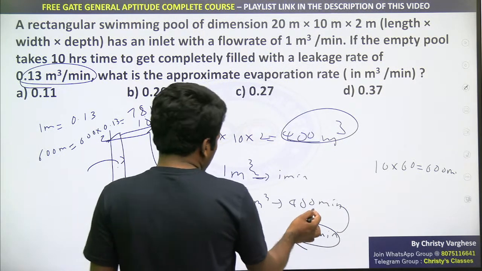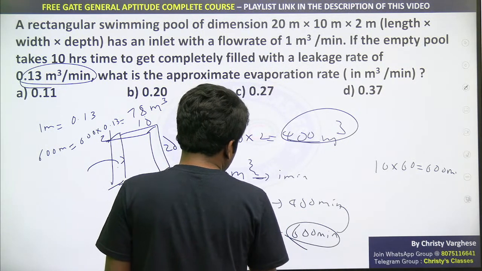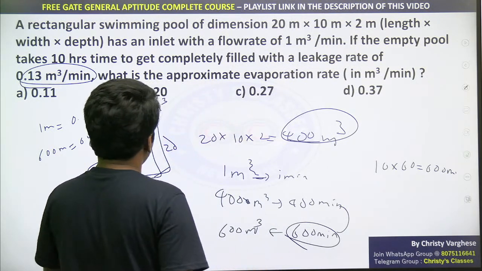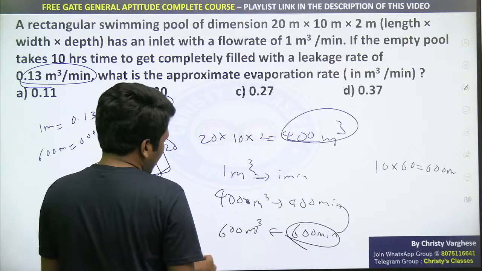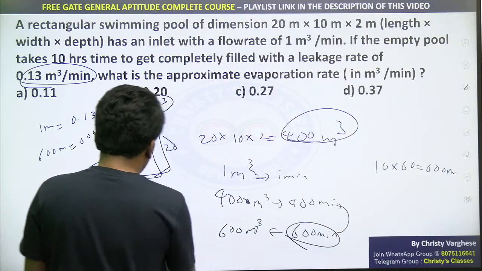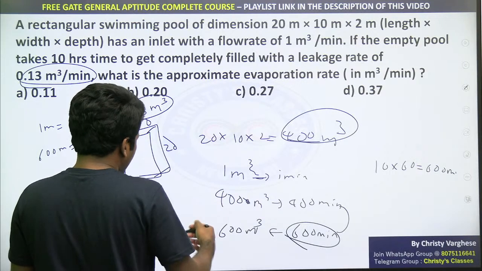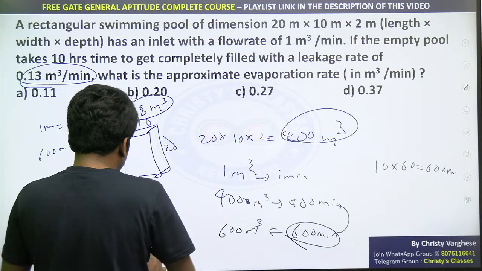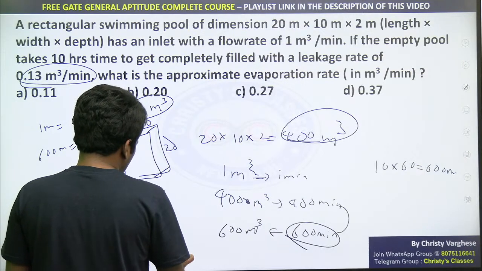Yeah, in this 400 minutes, it is 400 meter cube. In the 600 minutes, it would have been 600 meter cube. Now, instead of 600 meter cube, 78 meter cube is reduced by this leakage. And remaining 200, what is left in the remaining 200? 200 minus 78, 122 meter cube.